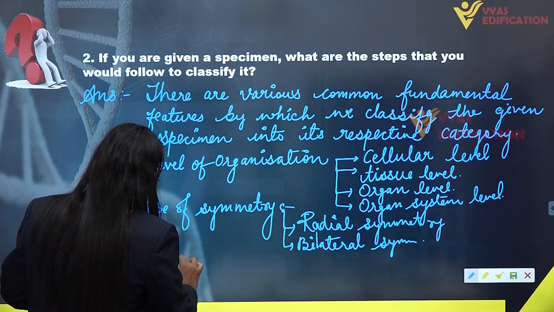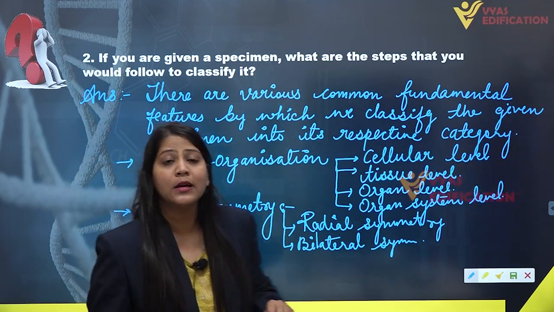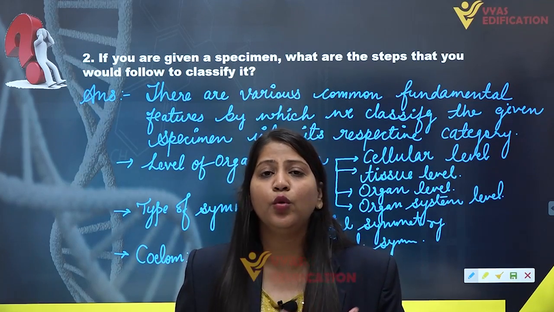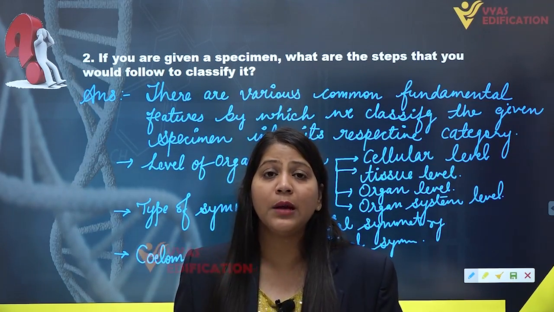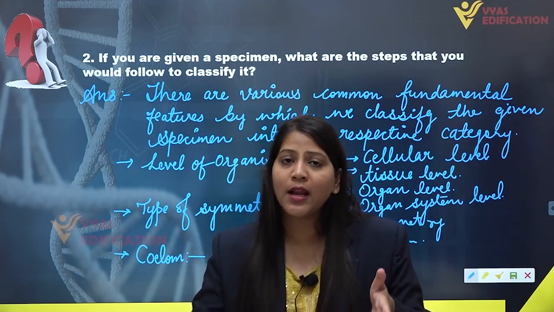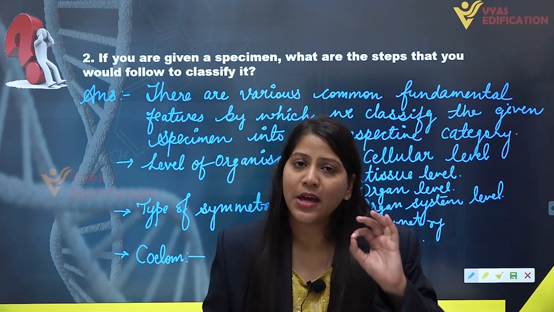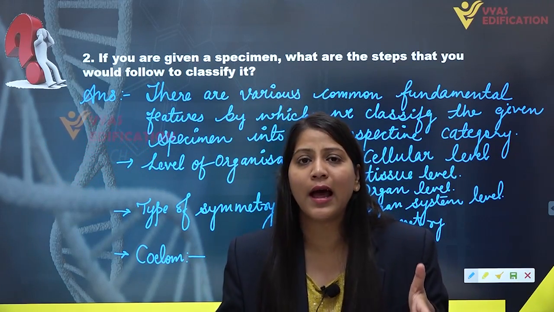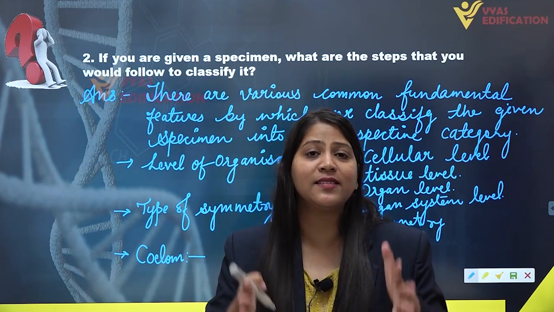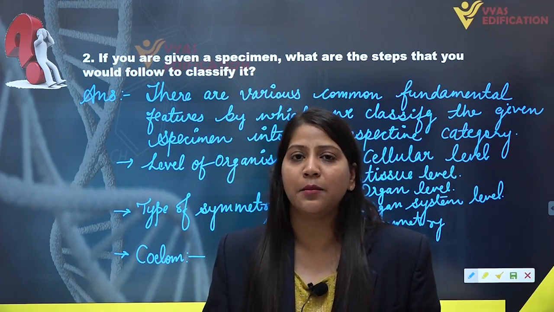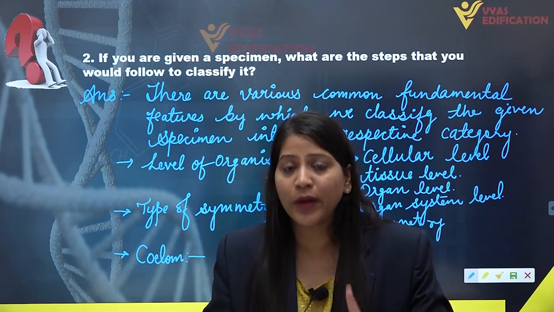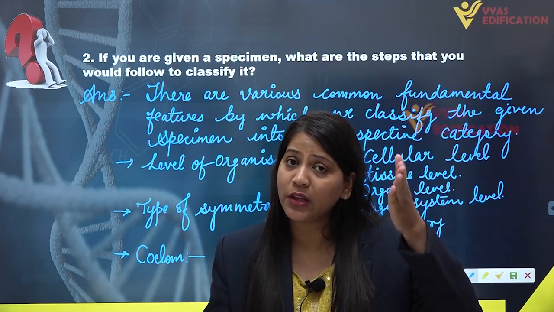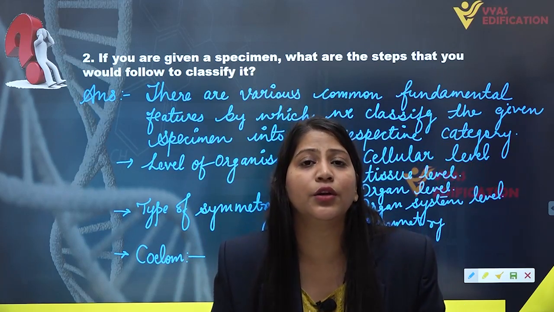Now, what is coelom? You all know that we have a fluid-filled cavity present in our body between the body wall and a gut wall. If any animal is having a fluid-filled cavity between the body wall and a gut wall, then the animal is said to be coelomate animal, because there is a presence of true cavity which is filled with the fluid. That cavity must be present between your body wall and a gut wall.